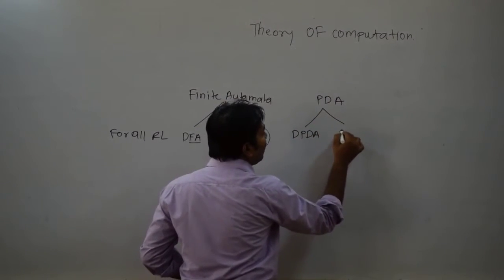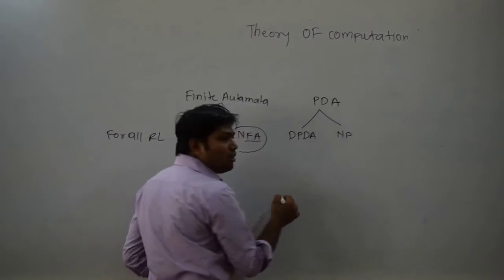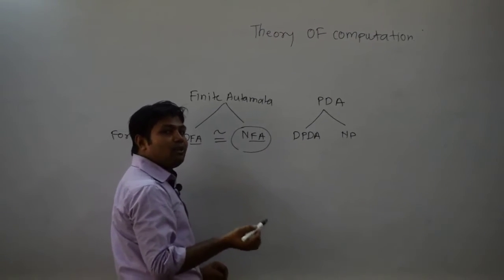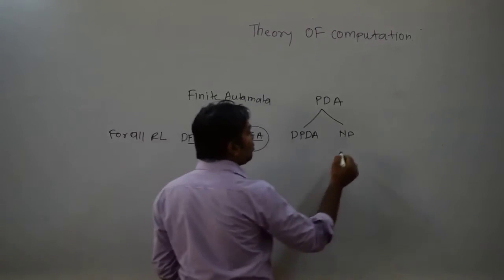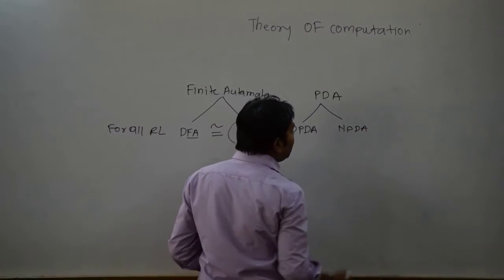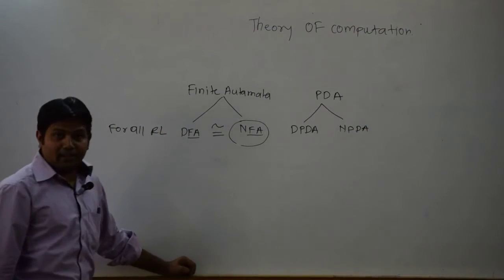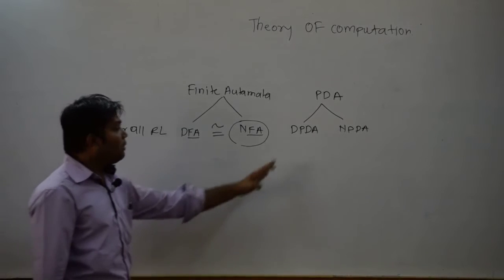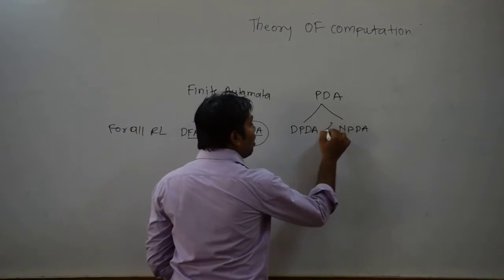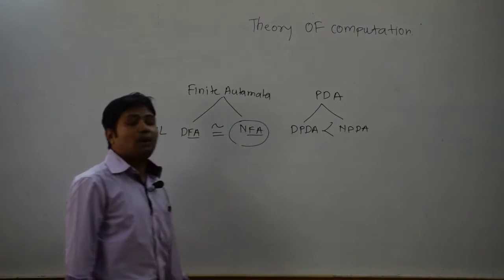EPDA, okay, and NPDA. The meaning of D and N is the same here, deterministic and non-deterministic only. So NPDA I am writing here. Now about the comparison between DPDA and NPDA, NPDA is more powerful than DPDA.